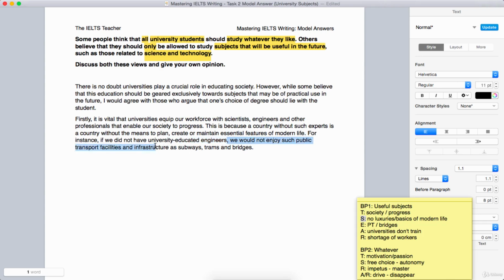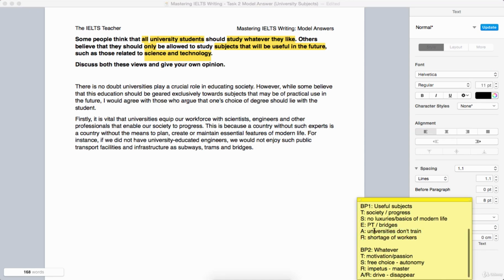Now, this is definitely hypothetical because we do have university educated engineers. So second conditional. If we were to use the first conditional here, it would be wrong. Notice my use of the second conditional as I said that. Really, really important to practice your conditionals because they're so useful within essays, both to illustrate and strengthen your points and to demonstrate your grammatical range. So they're like a superpower for your essay. Really important.